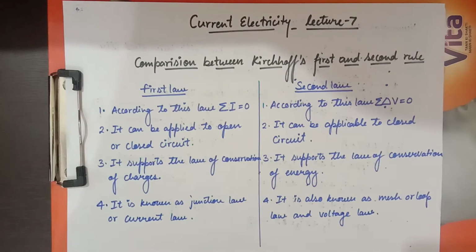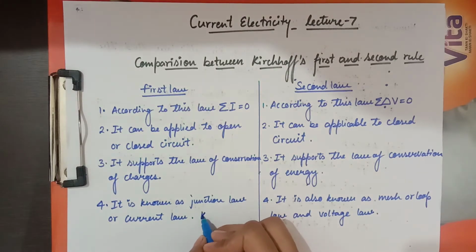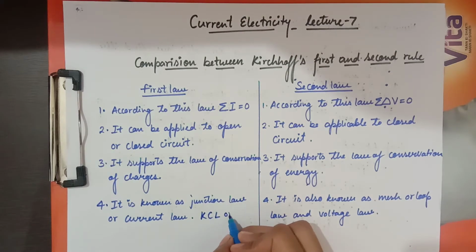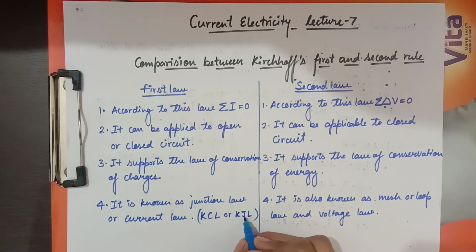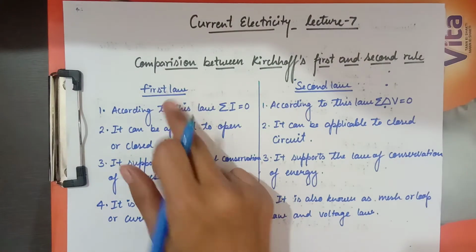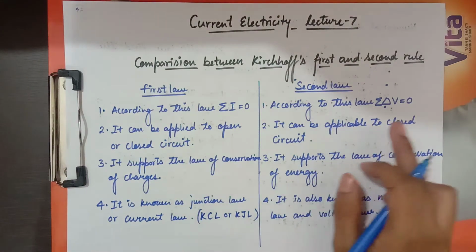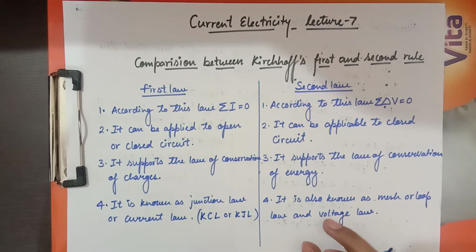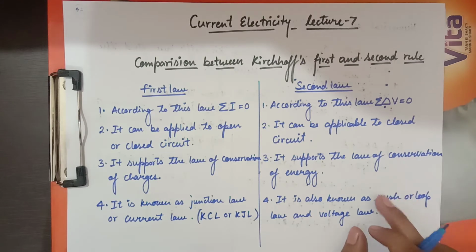As the first law deals with current and junction, we call it the junction law or current law, and in short we can call it KCL or KJL. Kirchhoff's current law and Kirchhoff's junction law are the same, which is the first law. The second law deals with potential difference, so it is known as the voltage law or loop or mesh law. Loop can be called mesh in other language. So it is our KVL, Kirchhoff's voltage law.